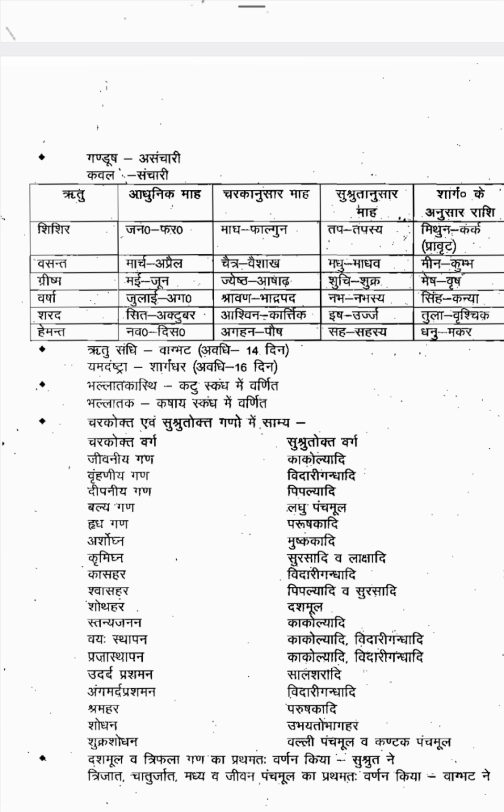So the last 7 days of the Shishira Ritu and the first 7 days of the Vasanta Ritu, a total of 14 days, are considered the Ritu Sandhi. This is mentioned by Vagbhata. The same thing is mentioned by Sharangadhara with the term Yamadamshtra, but he has mentioned 16 days as the duration: 8 days of the last season and the first 8 days of the new season.